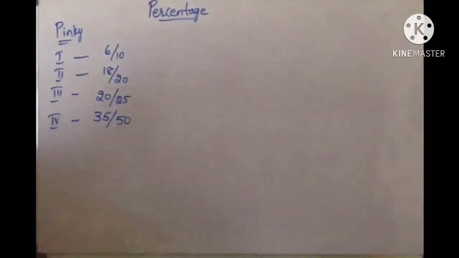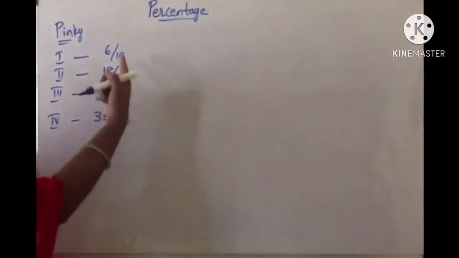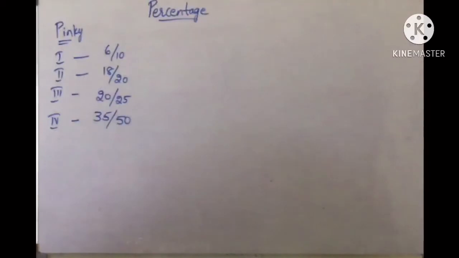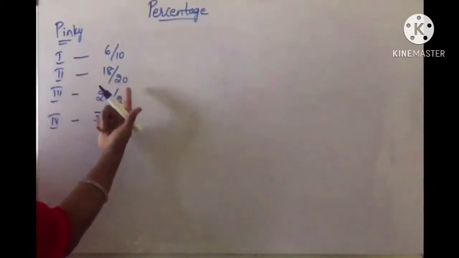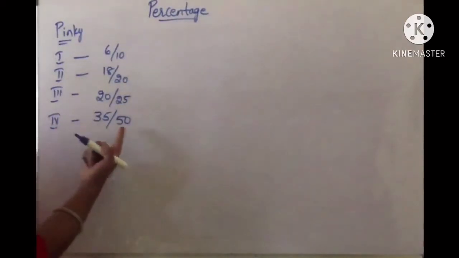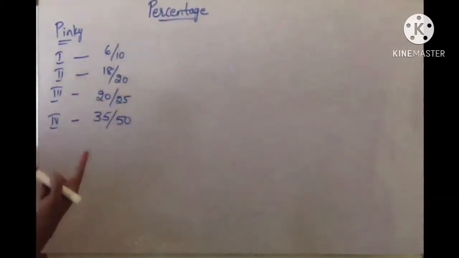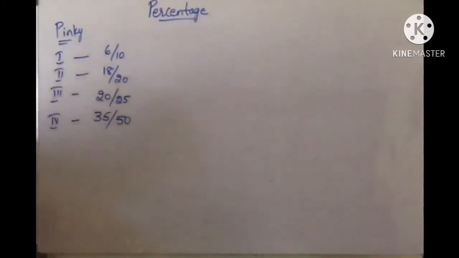But she is confused. Yes, even we get confused because here the total marks are different, children. If the total marks are the same, we can compare the numerators and say on which test she got the highest marks and lowest marks, right? But here the total marks are different, because the first test is conducted for 10 marks, second test for 20 marks, third test for 25 marks, fourth test for 50 marks. So she got confused about in which test she scored the highest. How could she compare when each test has been marked out of a different number? Yes, it will get confusing.